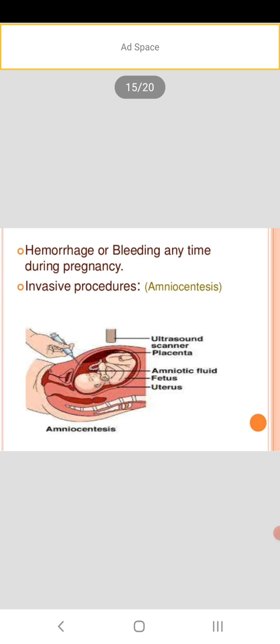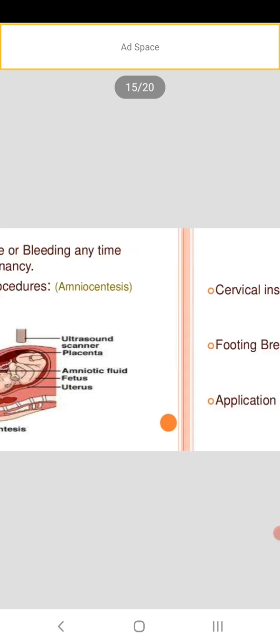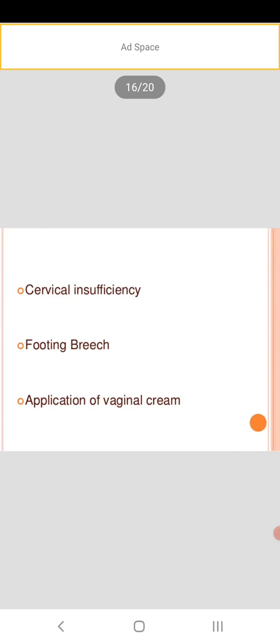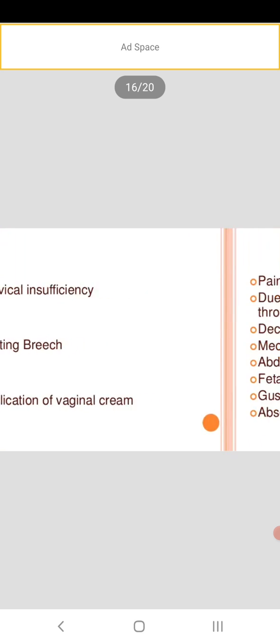Then invasive procedures: amniocentesis, that is, we puncture the amniotic sac and aspirate the fluid to detect any congenital abnormality. Then cervical insufficiency, footling breach, and application of vaginal cream.